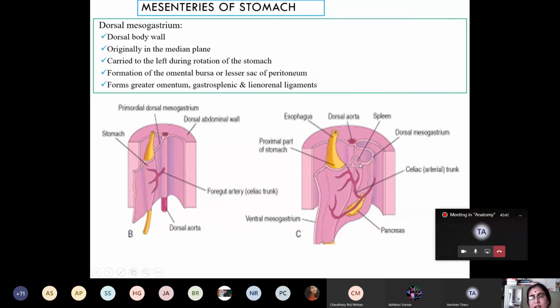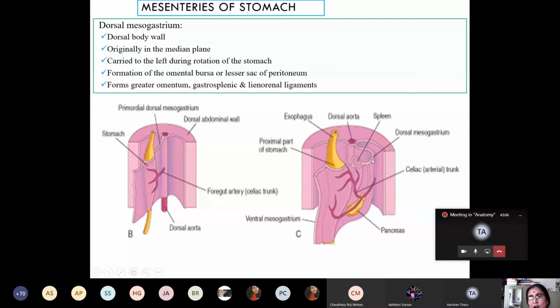Thus the part of the dorsal mesogastrium between the stomach and developing spleen is known as the gastrosplenic ligament. The part of the dorsal mesogastrium between the spleen and developing kidney, on the posterior wall of the abdomen, is known as the lienorenal ligament.